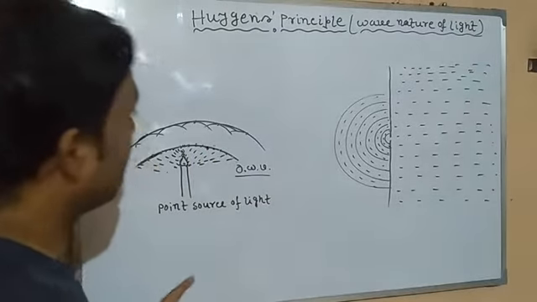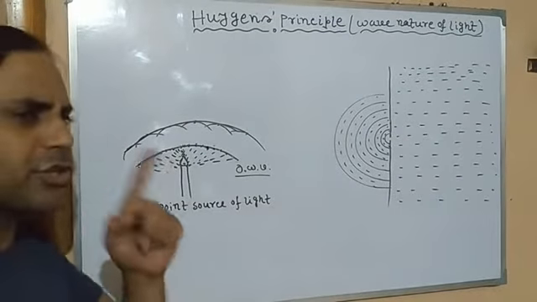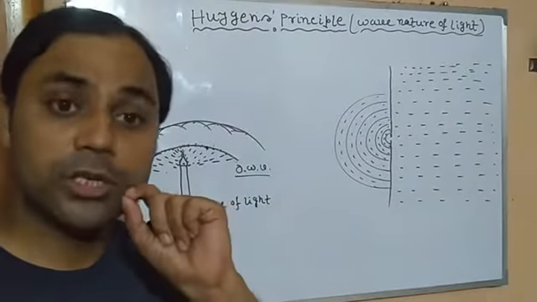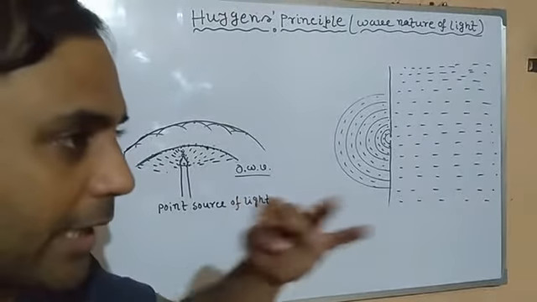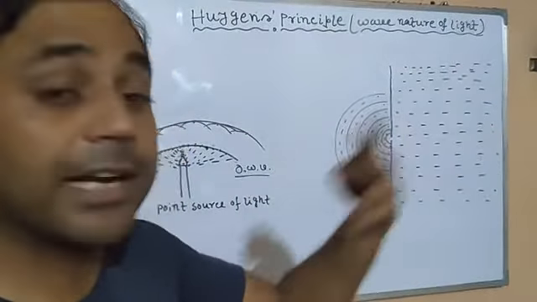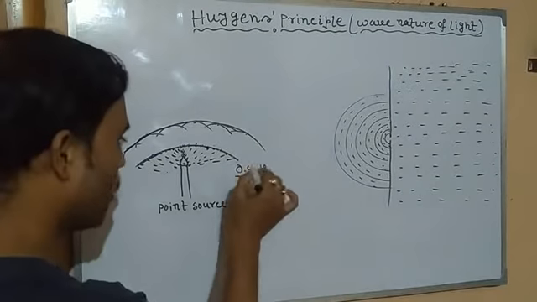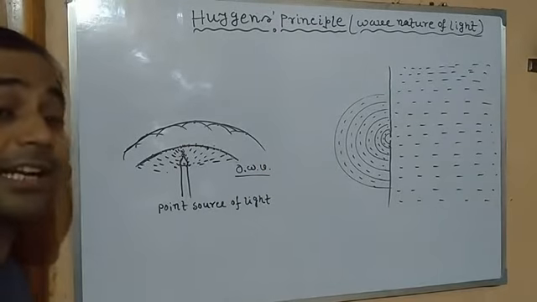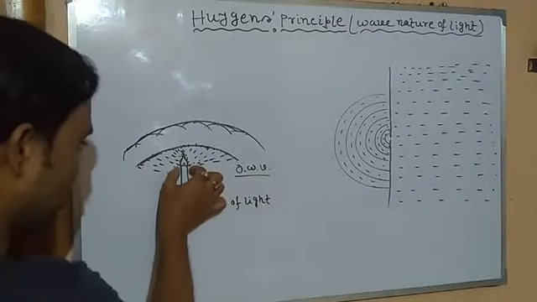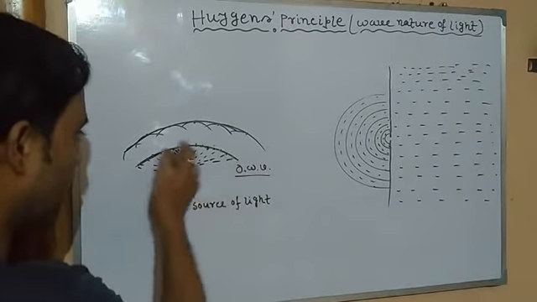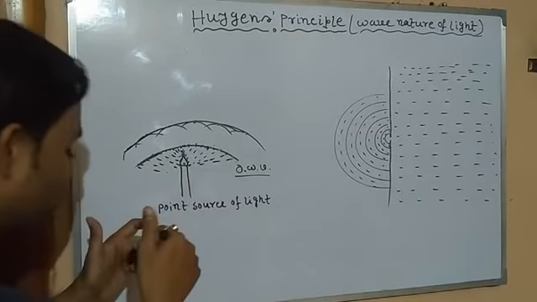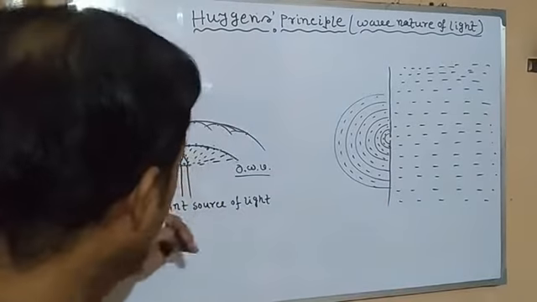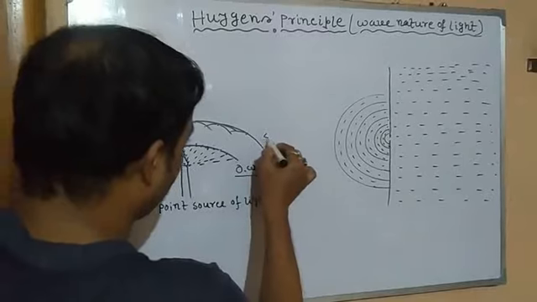Clear? So here, Huygens principle states that each and every point on the original wavefront is treated as a secondary source, from which we can get a new wavefront, which is called the secondary wavefront. This is the original wavefront. All the points on the original wavefront behave as secondary sources of light, secondary point sources. From that, we get a further wavefront, which is called the secondary wavefront.